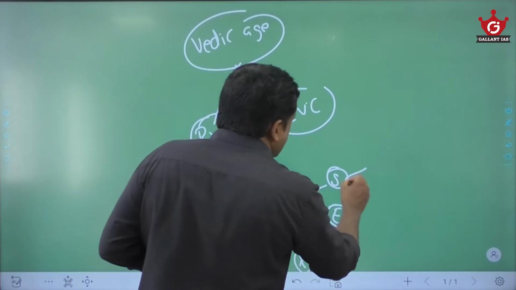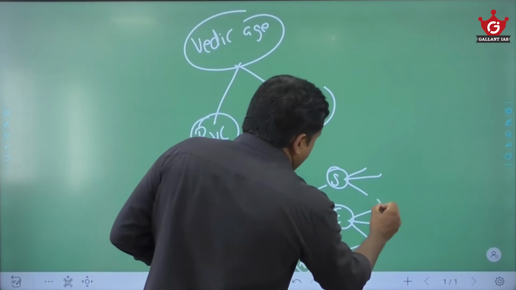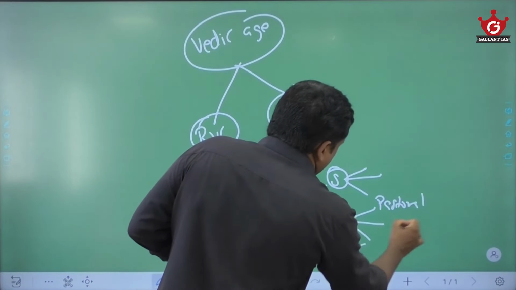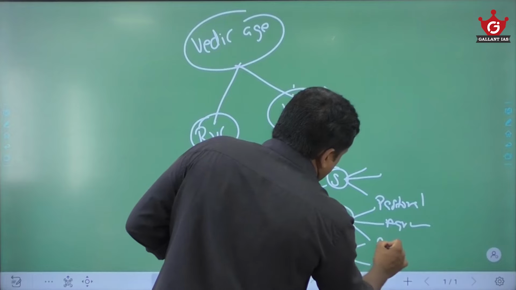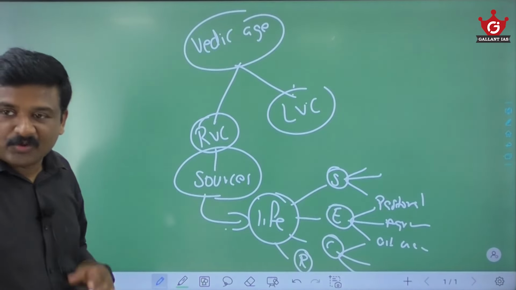Okay, again it may have subdivisions. Economic life, I will say their pastoral economy, their agrarian economy, their art and craft. This way I will divide. You got my point now?